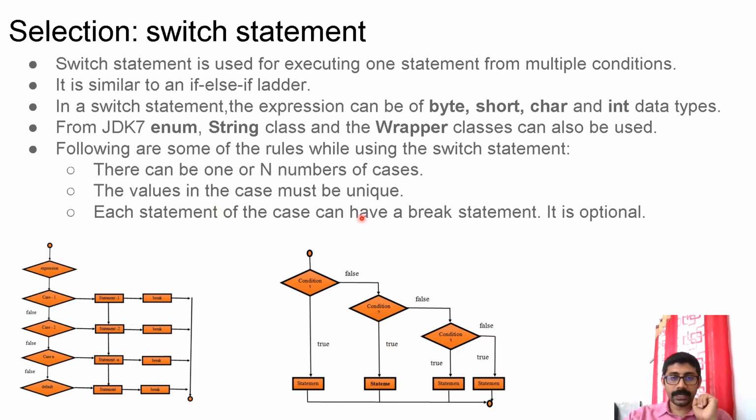Each case statement can have a break statement. It is optional. So the flow is something like this. This is your normal if else if ladder. This is the case of the switch statement. So expression, then case 1. If case 1 is true, then its true block will be evaluated. If there is a break, then the break will be evaluated, then control will go out of the entire switch statement. If there is no break, then from this statement block, control will directly go to the next statement block.